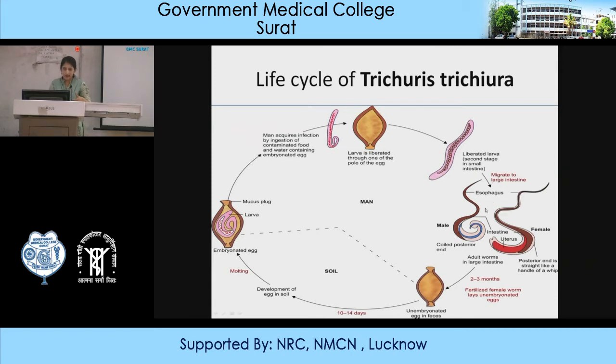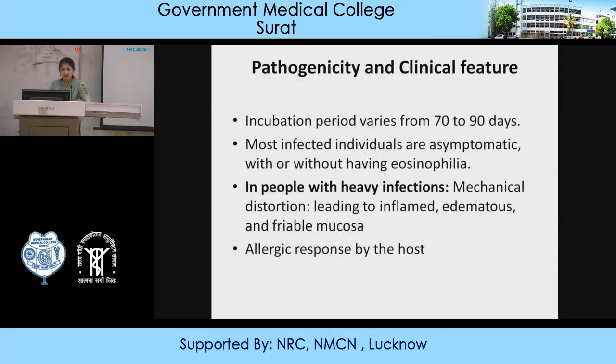After fertilization, the adult female lays eggs within 2 to 3 months. These unembryonated eggs are passed in the fecal matter from the patient, and they develop in the soil environment. Within 10 to 14 days, they are converted into the embryonated egg, which contains a larva. This embryonated egg is again the infective form of the parasite. So the incubation period is almost 70 to 90 days.